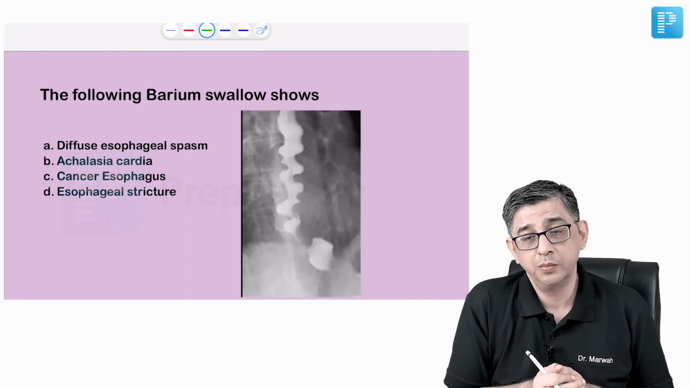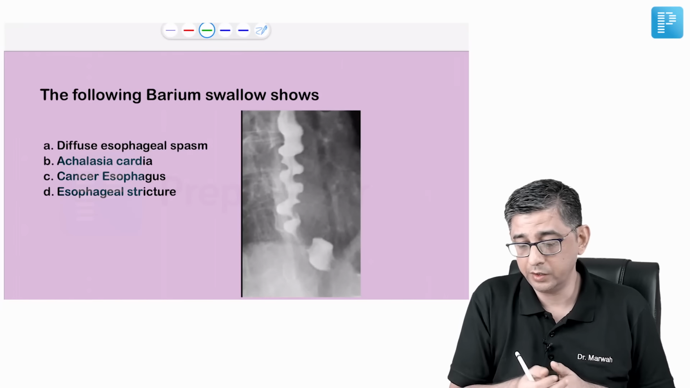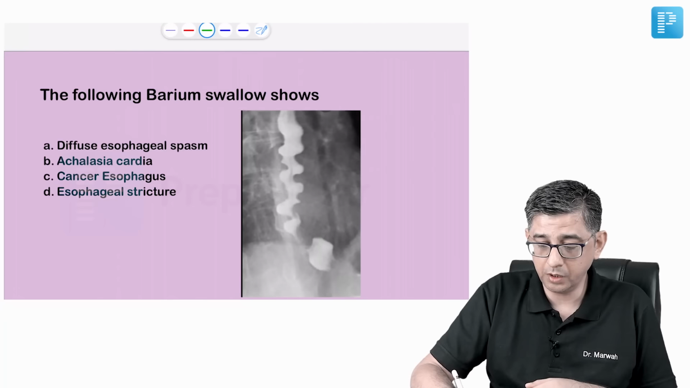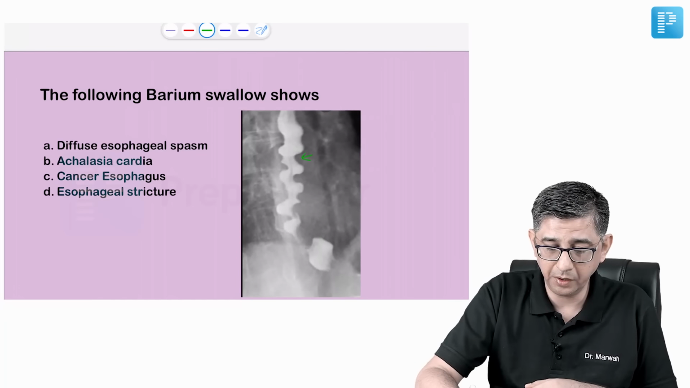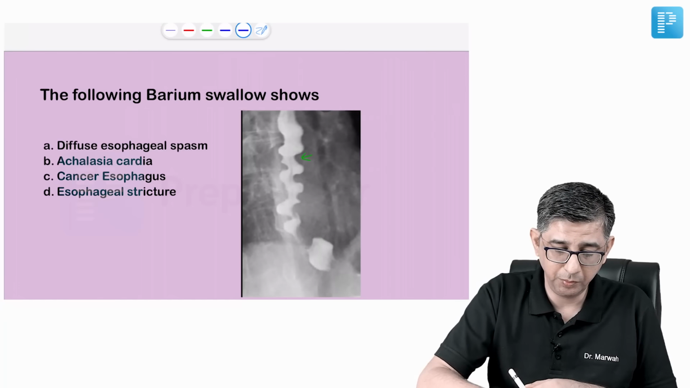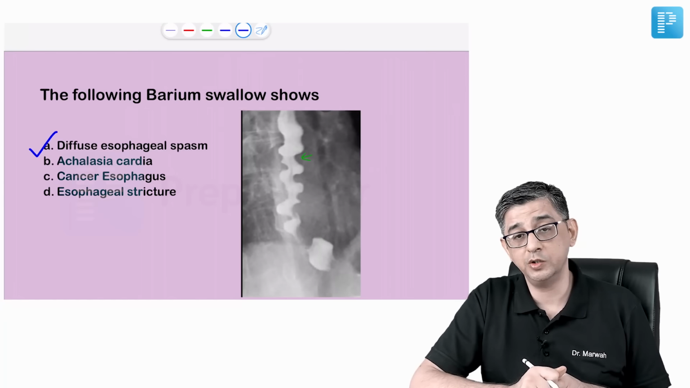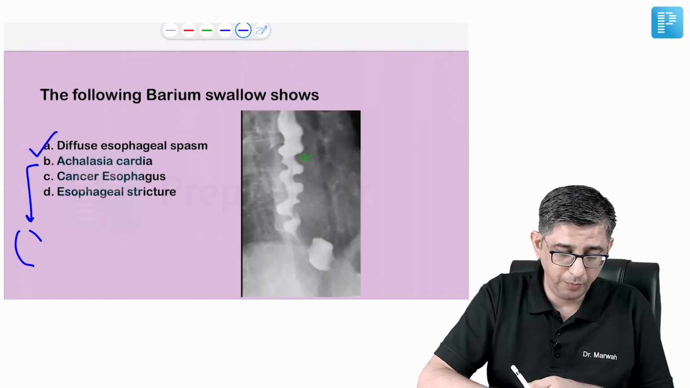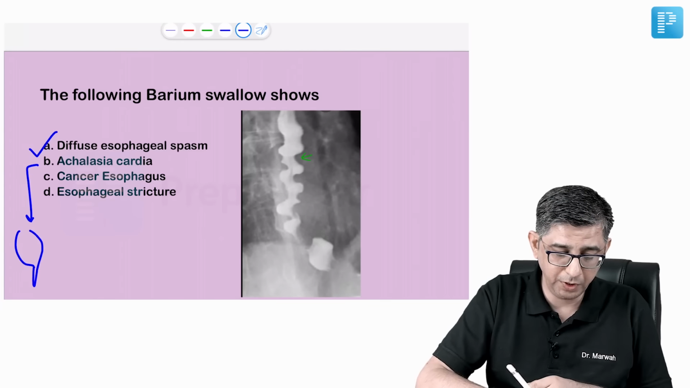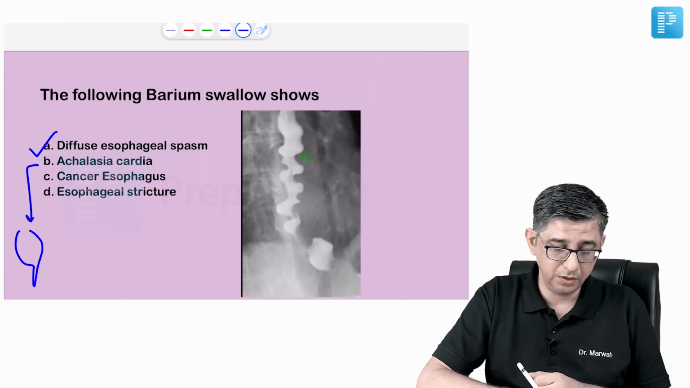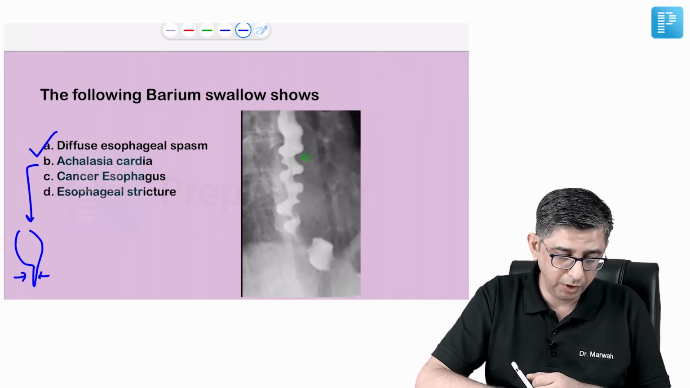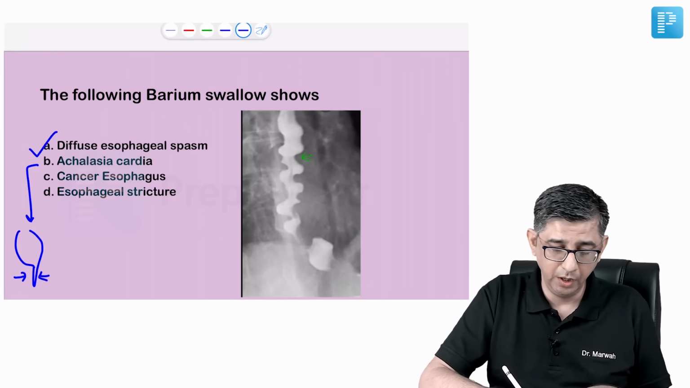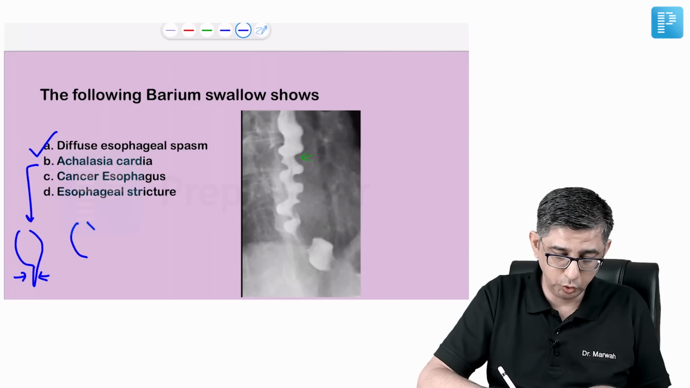The next question talks about a barium swallow, and a very characteristic image was given. You can very well pick up the corkscrew appearance present here. The diagnosis of this patient would be diffuse esophageal spasm, because in achalasia cardia it is always going to describe a mega esophagus, and then there's going to be an abrupt tapering present. This is casually called bird beak, but then bird beak is not recommended. It's rather a uniform narrowing.